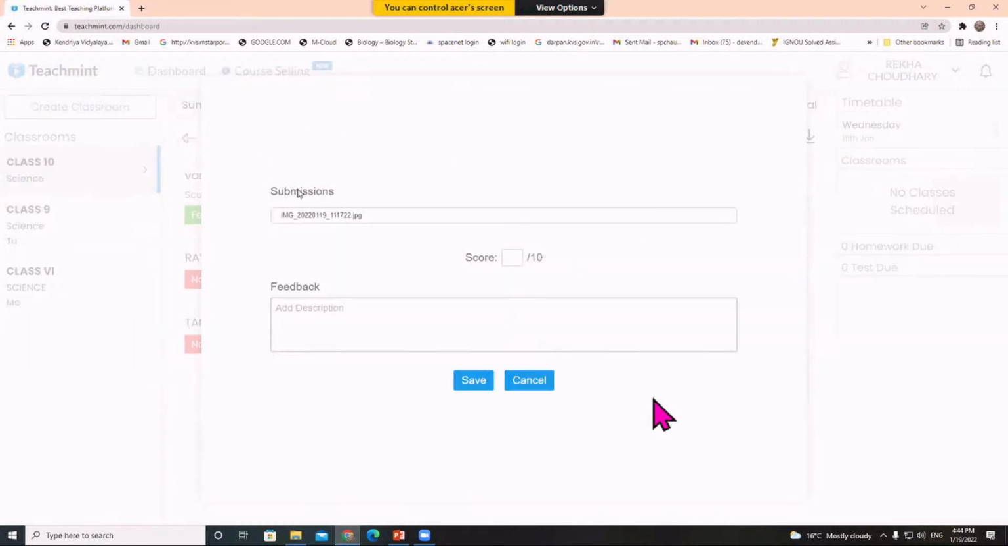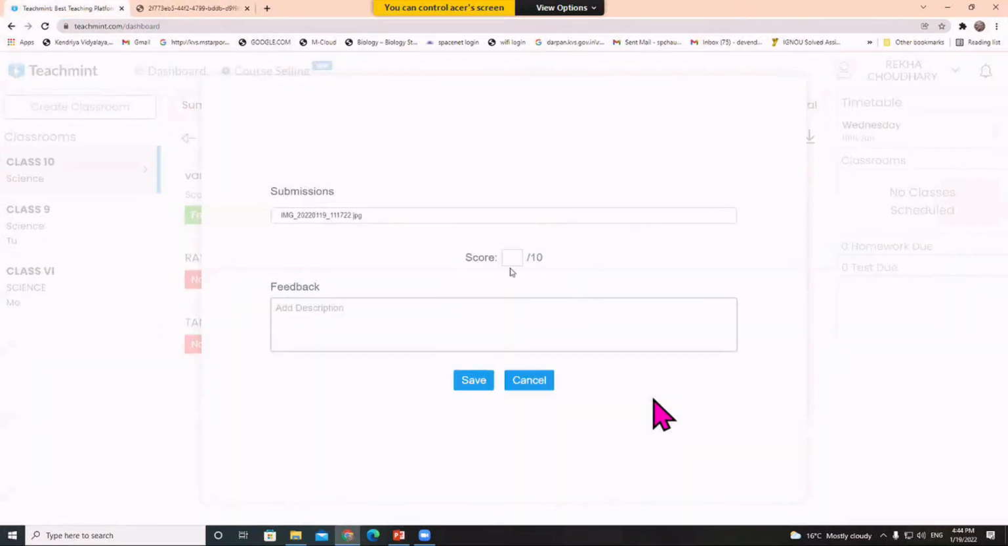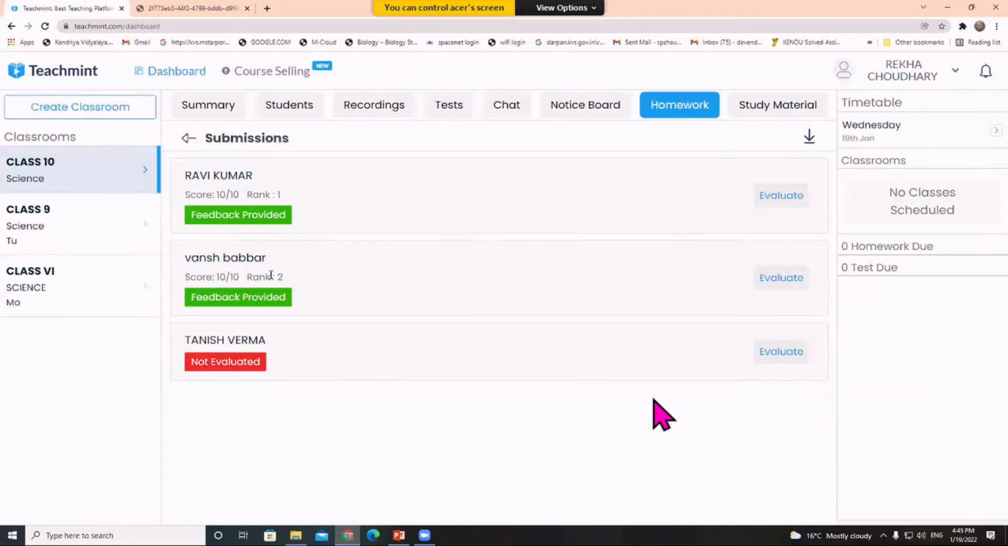Here you can see a submission given by the student in the form of an image. When I click on this, it will show me the submission given by the student. I can check this and give some marks to my student as well as remarks, and save it. Here you can see now rank and feedback also. So I can check all the subjective answers here also, and I can download the submissions from this icon.